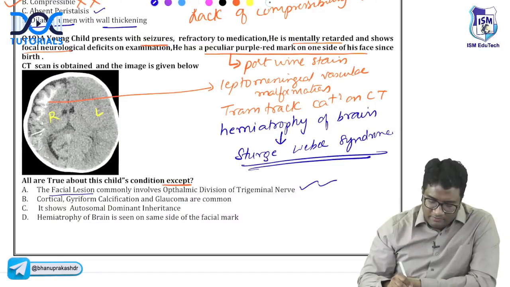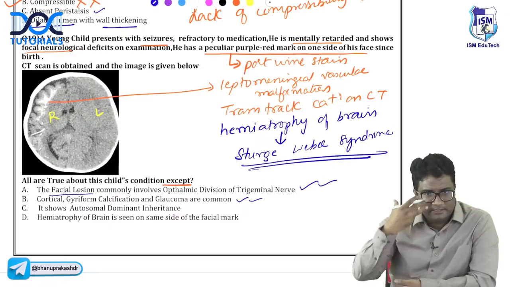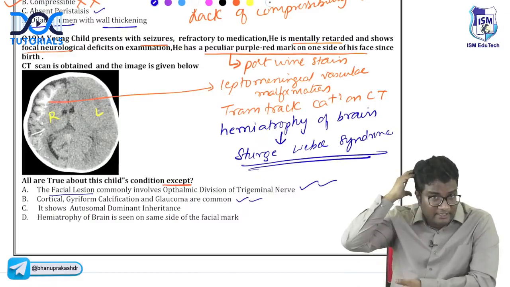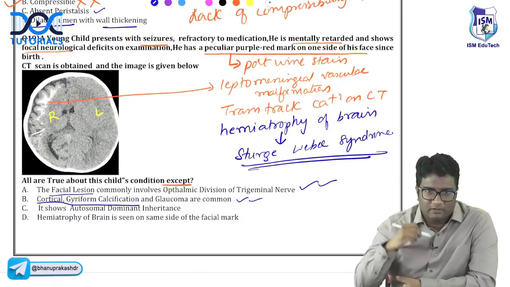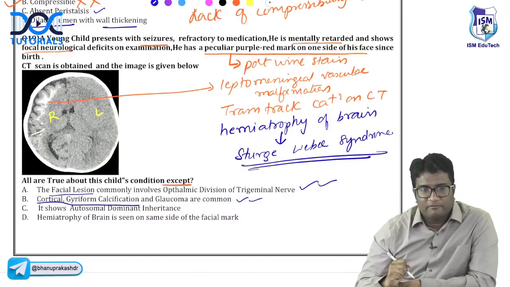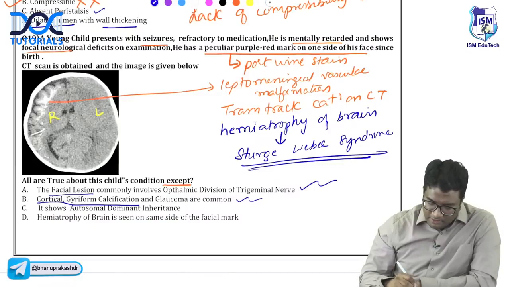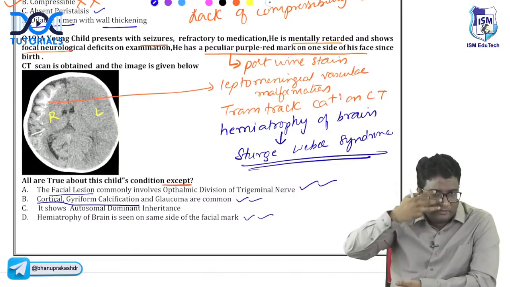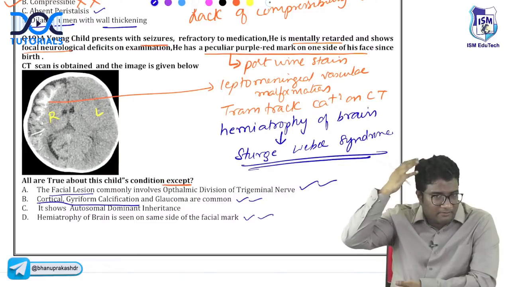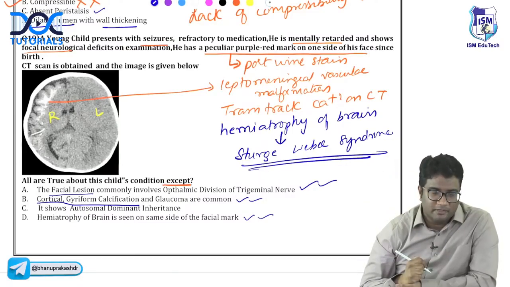The cortical gyriform calcifications and glaucoma will also be present: there is tram track calcification along the gyri, and glaucoma because of involvement of the ophthalmic division of the trigeminal nerve. Hemiatrophy of the brain occurs on the same side as the port wine stain, because the vascular malformation on that side causes hemiatrophy.